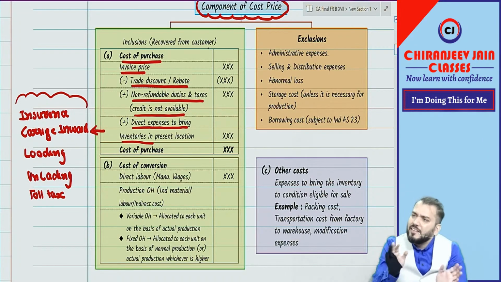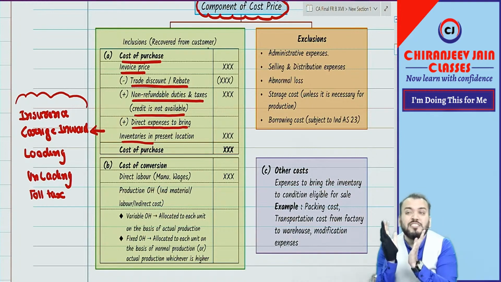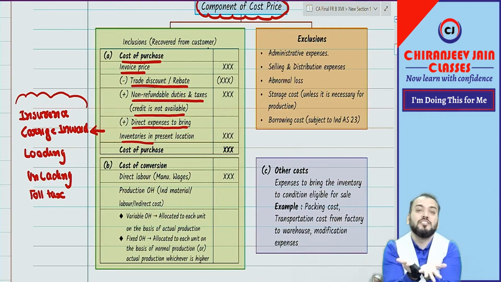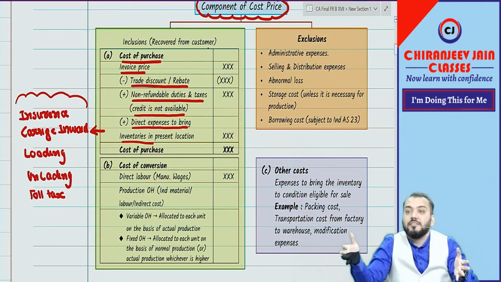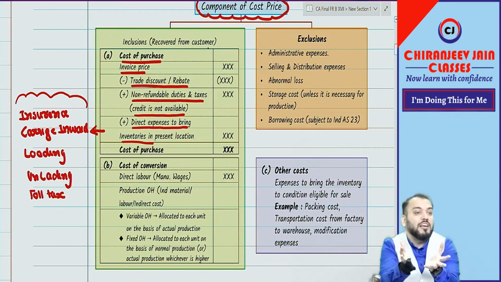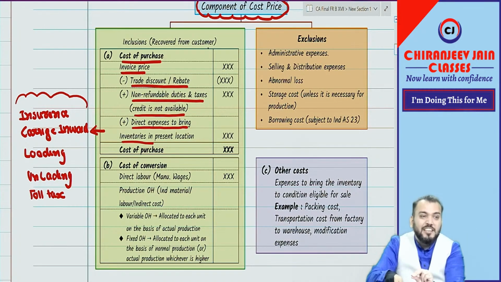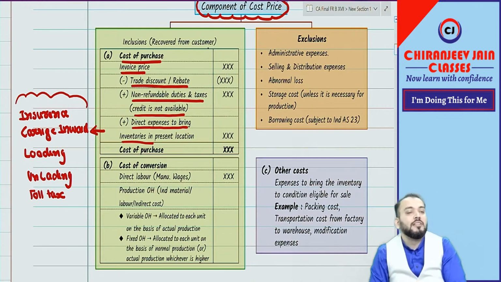Trade discount and rebate are more or less the same. Rebate is given to a specific customer, whereas trade discount is given to all customers in general. For example, if a person is purchasing bulk quantity, he will get a rebate. We use the word rebate because it is not given to all customers. Any discount given on trade date to only a specific, special customer becomes a rebate.